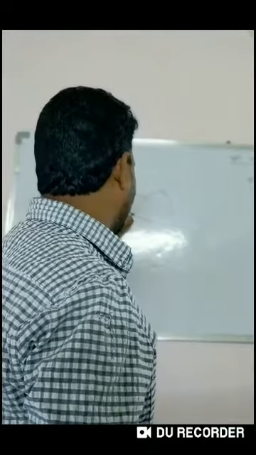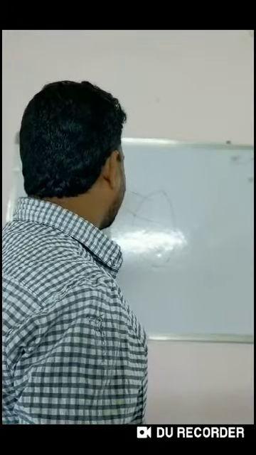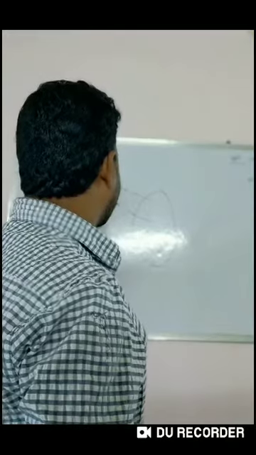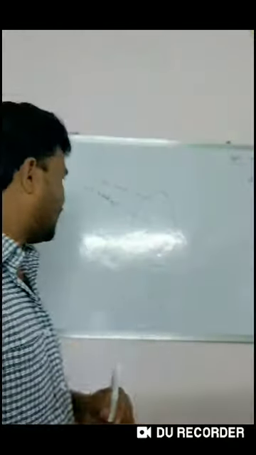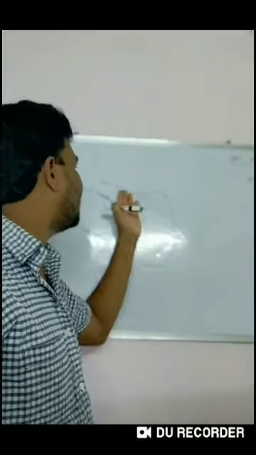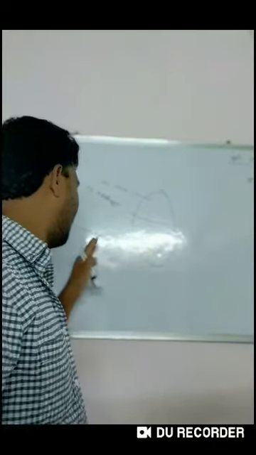The hypothetical line passing through the animal and vegetal poles is the egg axis. Here one hypothetical line bifurcates the two poles: the upper part is the animal pole and the lower part is the vegetal pole. The hypothetical line passing through the animal and vegetal poles is the egg axis.